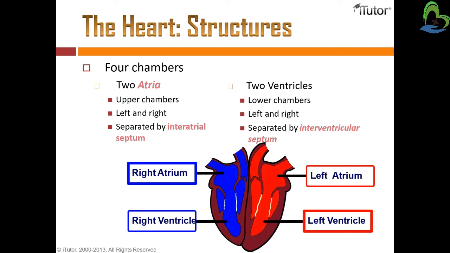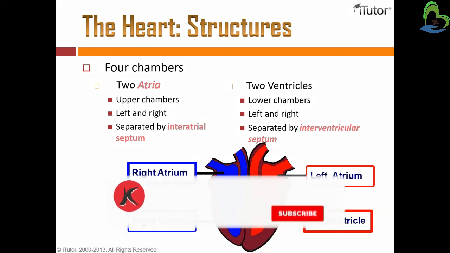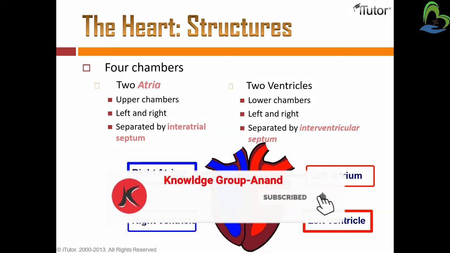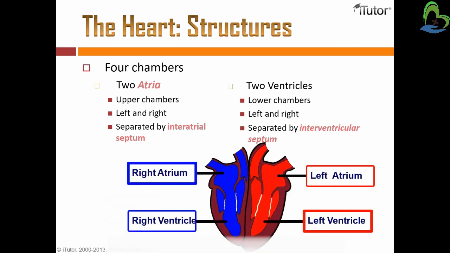And there are two ventricles. One is situated on the right side and one on the left side, in the lower part of the heart, and they are separated by the interventricular septum. In the middle of the heart there is the interventricular septum, so that the right side blood, which is oxygen poor blood, and the left side blood, which is oxygen rich blood, are not mixed with each other.